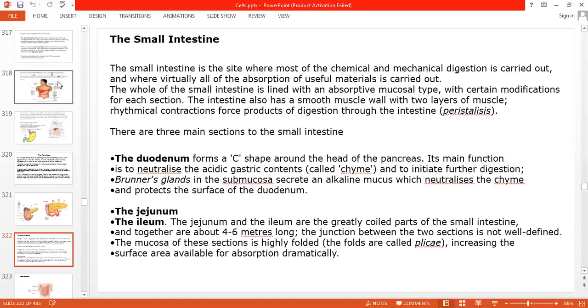The jejunum is the second part, and the third part is the ileum. The jejunum and the ileum are the greater coiled part of the small intestine and together are about 4 to 6 meters long. The division between the two sections is not well defined. The mucosa of these sections is highly folded. The folds are called plicae, increasing the surface area available for absorption dramatically.